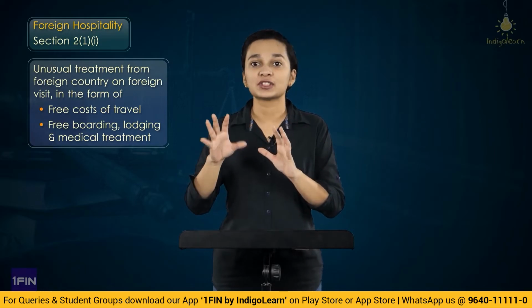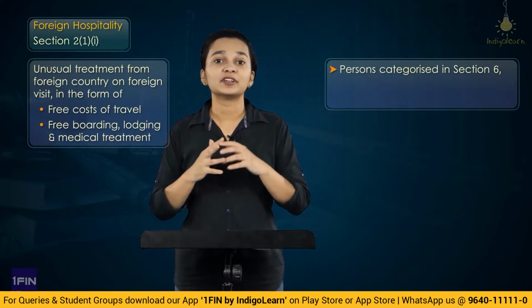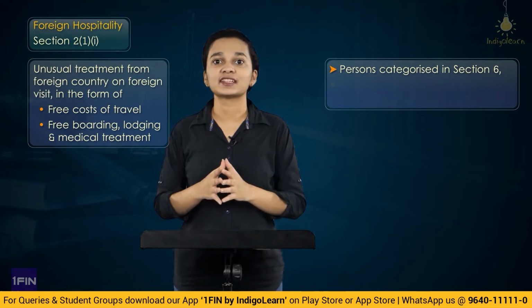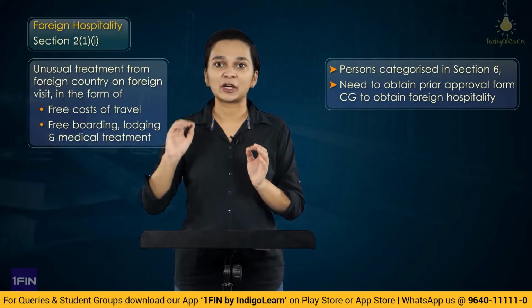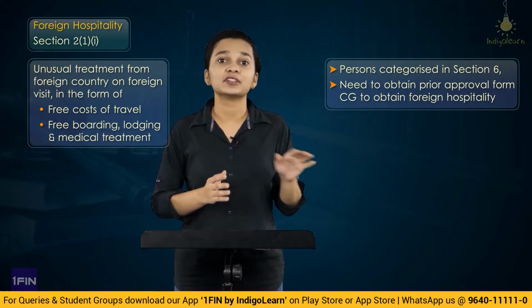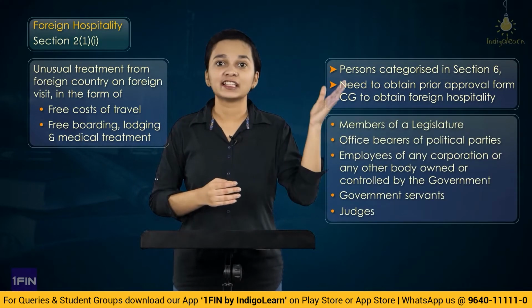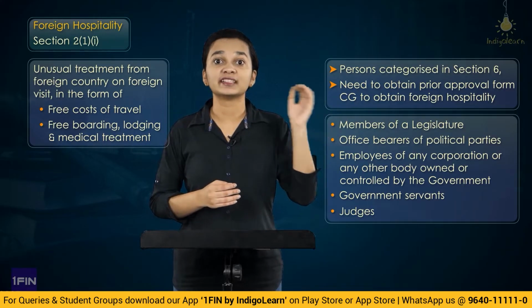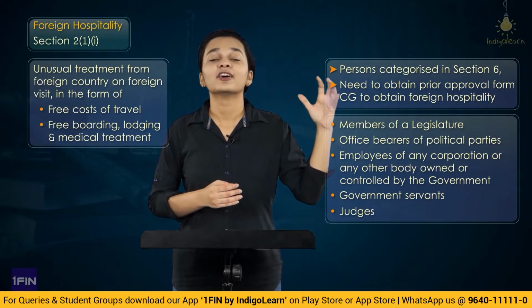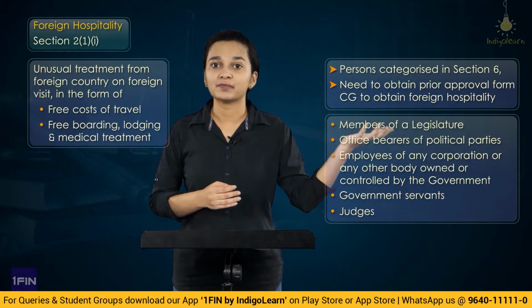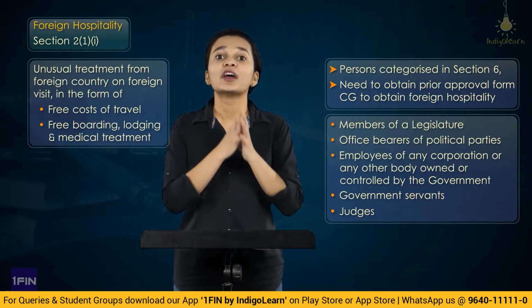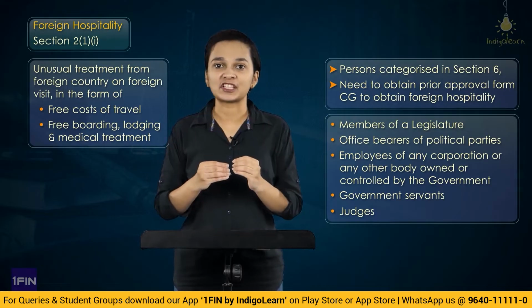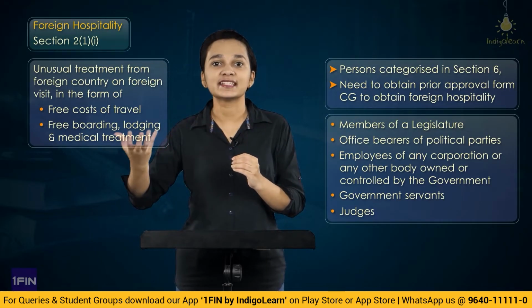So in that situation, if any of the persons who have been categorized in section 6 want to receive any foreign hospitality, they will first have to seek prior approval of the central government. And who are the persons who are categorized here? Member of any legislature, office bearer of political party, employees of any organization which is controlled by government or a government company, government servants, judges. These are the people who, if they want to accept any foreign hospitality, they will have to seek permission from the central government.